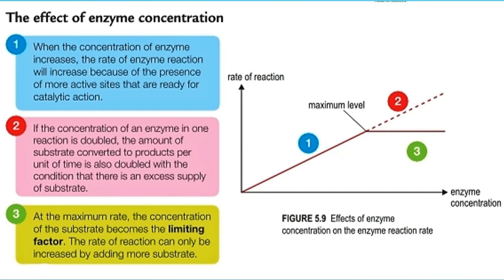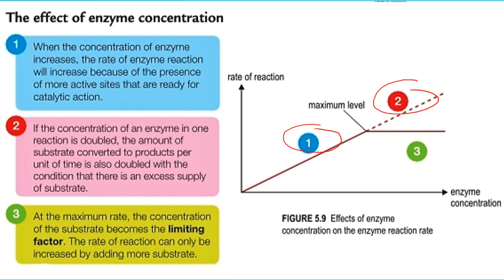The effect of enzyme concentration. When the concentration of enzyme increases, the rate of enzyme reaction will also increase because of the presence of more active sites that are ready for catalytic reaction. If the concentration of enzyme in one reaction is doubled, the amount of substrate converted to product per unit of time is also doubled, with the condition that there is an excess supply of substrate.